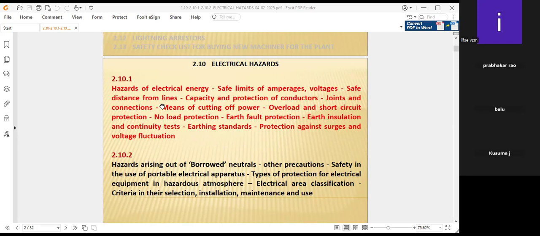Today we will discuss 2.10.1 electrical hazards with respect to these topics.